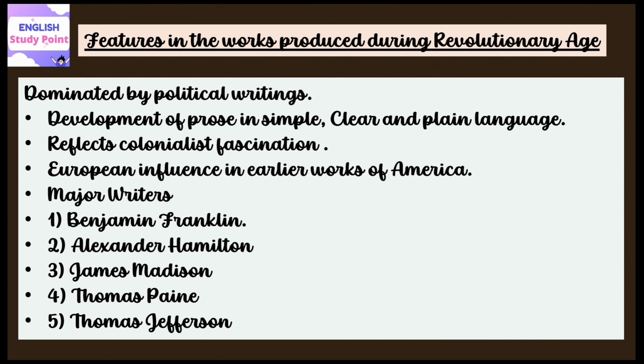During this time, mainly political documents, political speeches, as well as letters which are political in sense were written. And writings were produced which reflect the colonialists' fascination with nature, freedom, science, and bringing various kinds of innovations. So they used to project such kinds of things in their works.